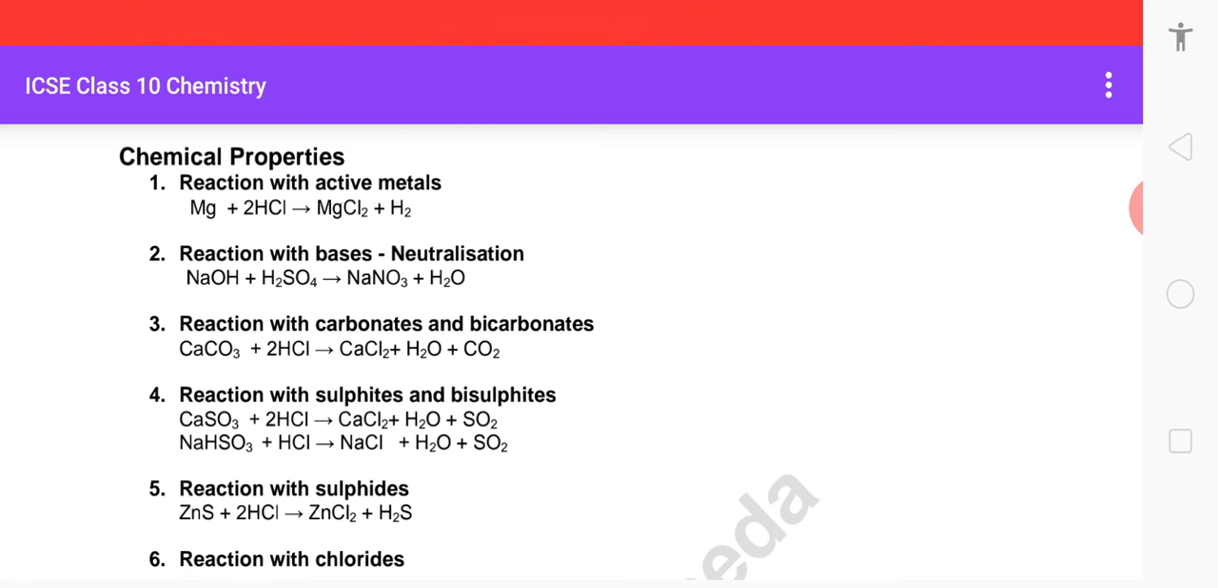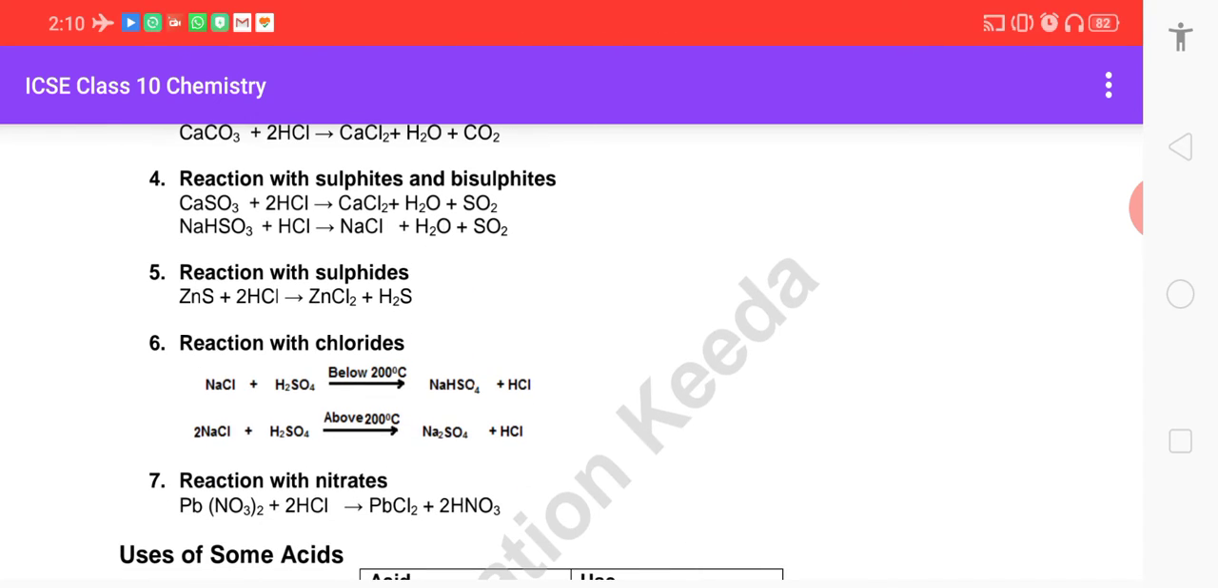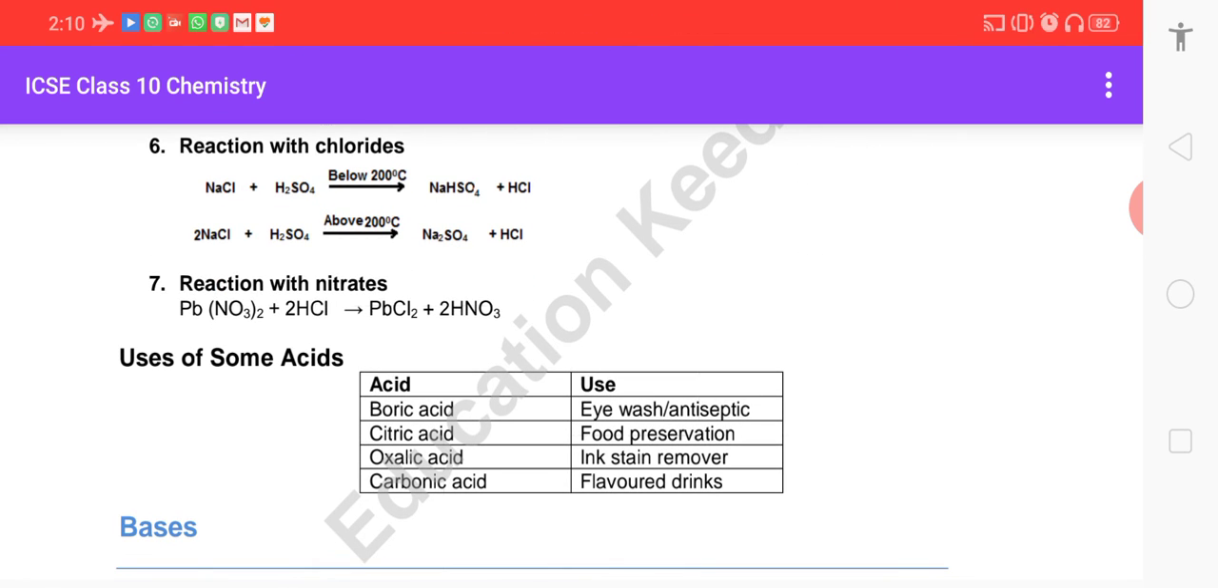Then reaction with sulfites and bisulfites: they give salt, water and SO2 when they react with acid. Sulfides react with acid to give you salt and hydrogen sulfide. Then reaction with chlorides: NaCl plus H2SO4 below 200 degrees gives you NaHSO4 plus HCl. NaCl plus H2SO4 above 200 degrees centigrade gives you sodium sulfate plus HCl. Then reaction with nitrates: lead nitrate reacts with hydrochloric acid to give you lead chloride and nitric acid.